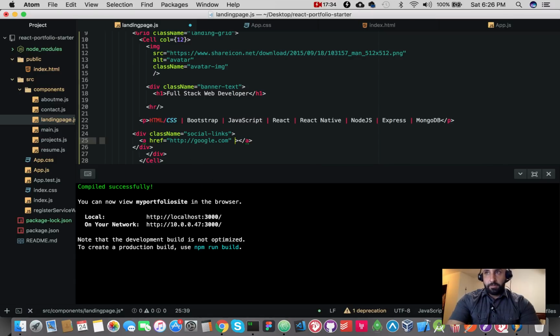And so target, I'm sure a lot of you guys know what this is, but if you do underscore blank, when clicked on, instead of taking you to that new page within the same browser tab, it opens up another tab. That way you're not taking them away from your website. So some people like that, some people don't, but I guess you'd want people to keep your website up while browsing around some of your other profiles. Okay, and then